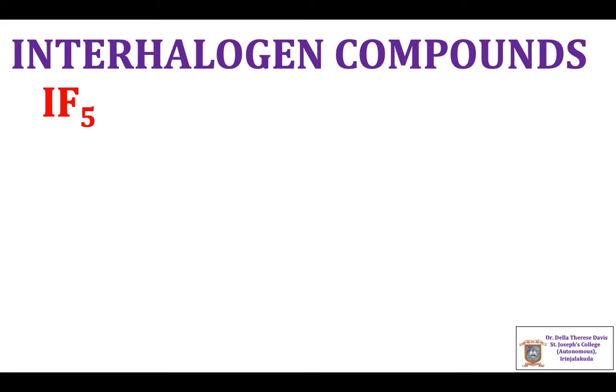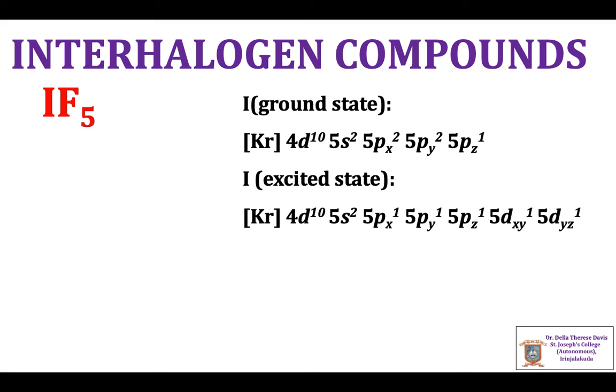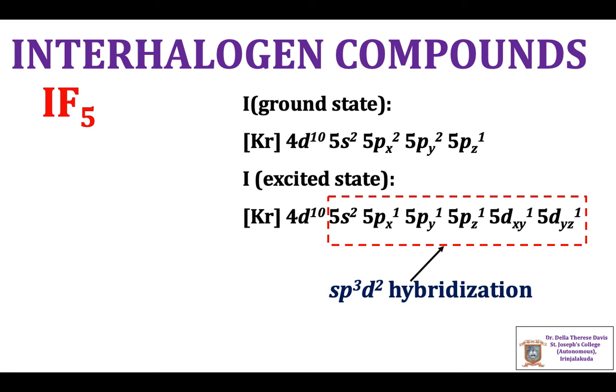Next is IF5. The ground state electronic configuration of iodine is krypton plus 4d10, 5s2, 5px2, 5py2, 5pz1. In excited state, 2 electrons of 5p orbitals are excited to 5d orbitals. And iodine undergoes sp3d2 hybridization to form 6 hybridized orbitals.